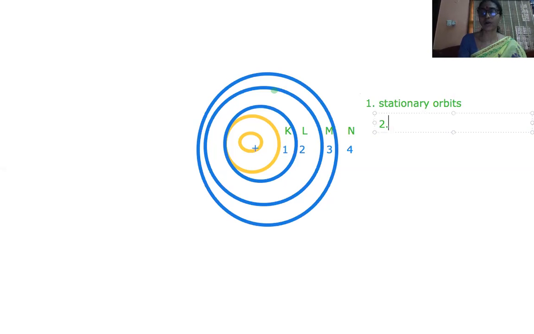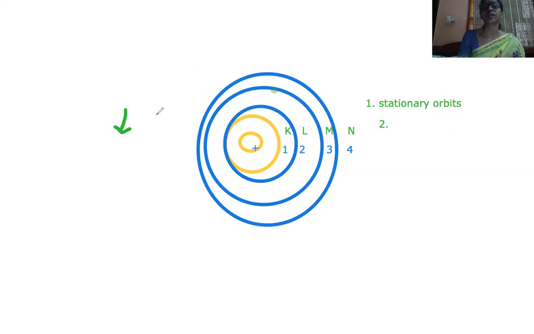The second point which he has proposed in his postulate is, as long as the electron is moving. So we know that according to physics, a body which is showing circular motion will be in continuous motion only because of two forces. One is a force which is pulling the body towards the center, and another force which is pulling the body away from the center.